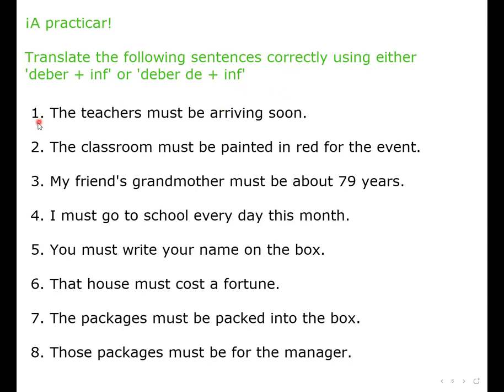Number one, the teachers must be arriving soon. Number two, the classroom must be painted red for the event. Number three, my friend's grandmother must be about 79 years old. Number four, I must go to school every day this month. Number five, you must write your name on the box. Number six, that house must cost a fortune. Number seven, the packages must be packed into the box. And number eight, those packages must be for the manager.